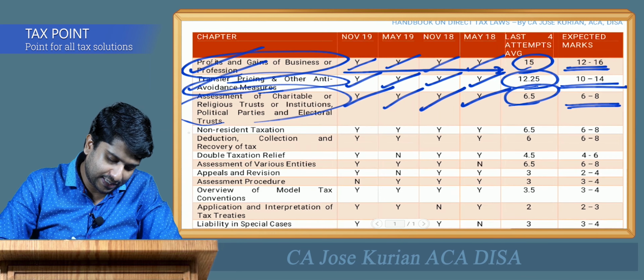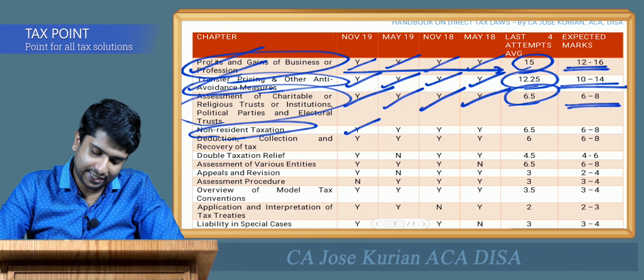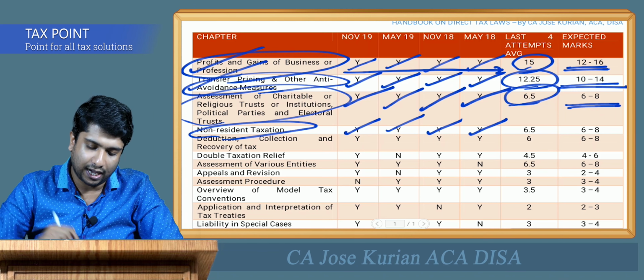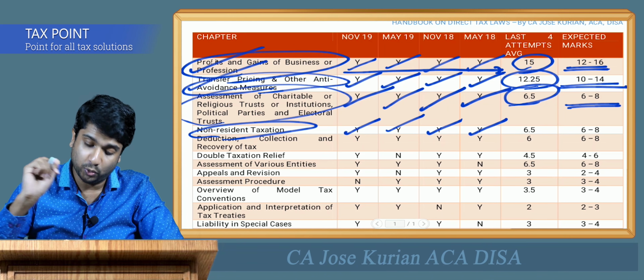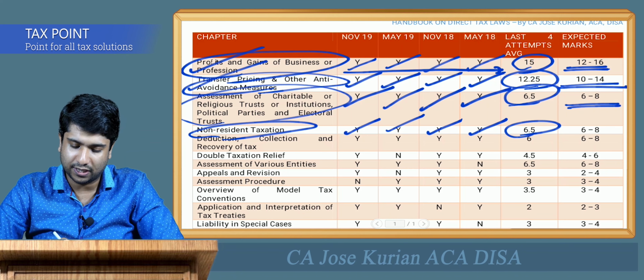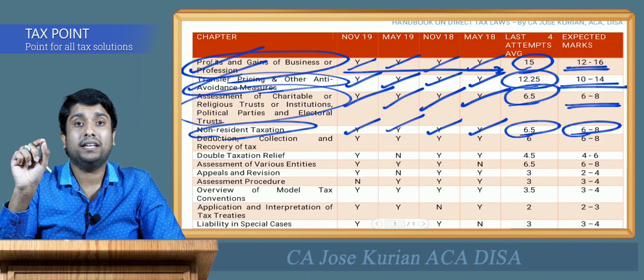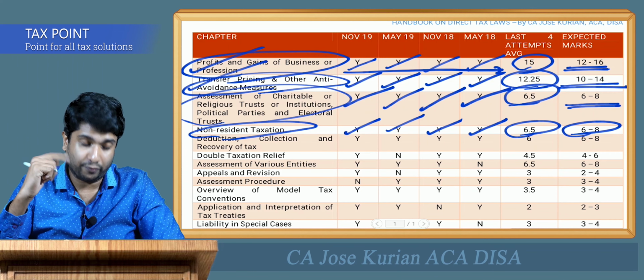Moving forward, the next is non-resident taxation. As you can see, in November 19, May 19, November 18 and May 18 they have consistently asked questions from this chapter too. The average is around 6.5 marks, and you can expect around 6 to 8 marks in the upcoming examination. Let me give you one note before we continue.